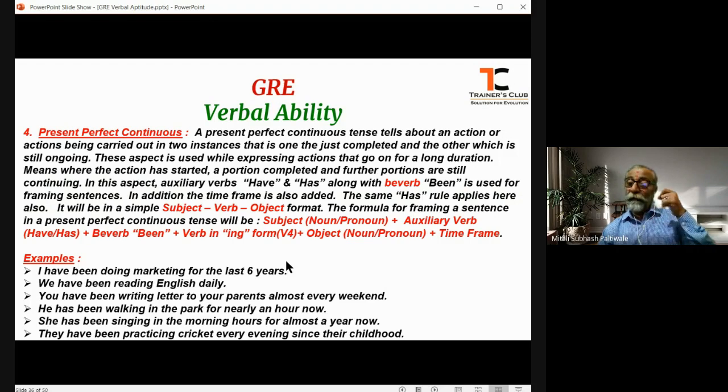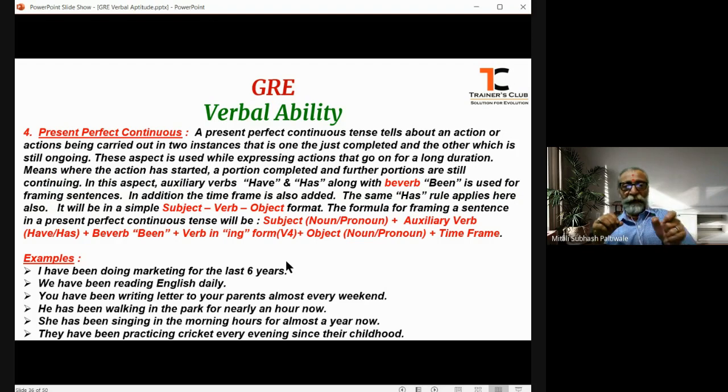Sir, before this I told perfect tense means the action which is just completed, right? So continuous means action that is not completed. How can this be a perfect continuous also? That is the question that arises in one's mind. Because perfect means it should be completed, continuous means it should not be completed. It should be in progress.